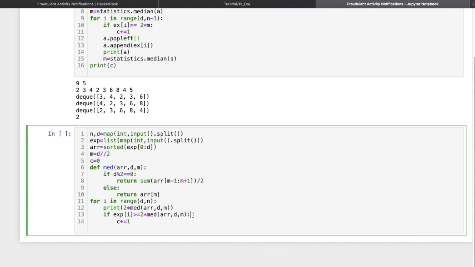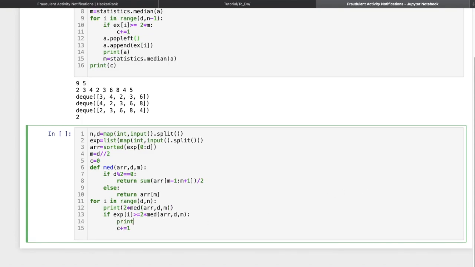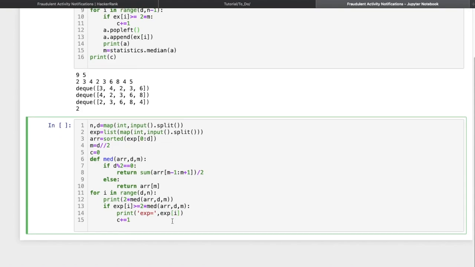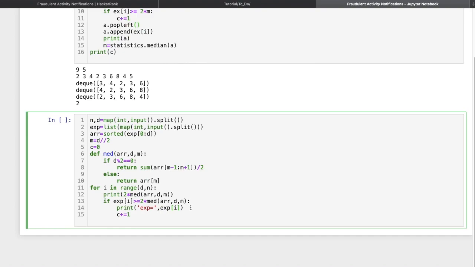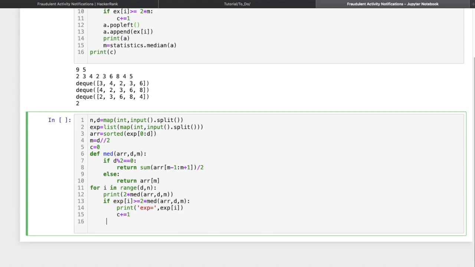And again we will check here whether it is working or not. Print expenditure equal to exp of i. If it is satisfying the condition, we'll simply check which value is satisfying the condition. Now we are done here. If it is satisfying, we are simply adding 1. Now we have to move forward.